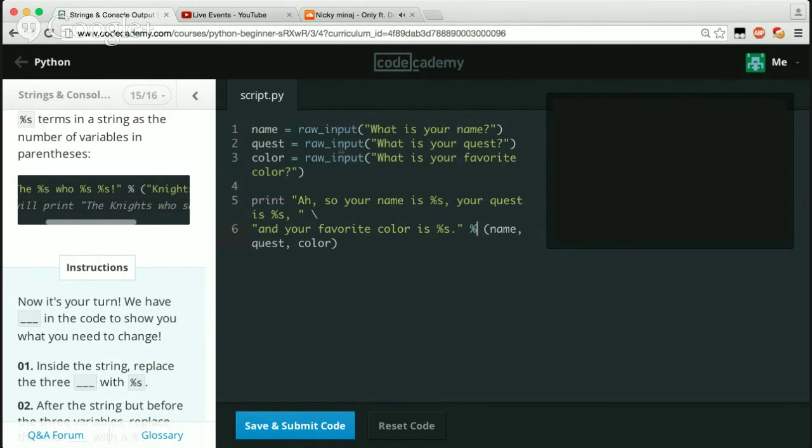What this is probably going to do is give us a pop-up box that asks what's your name, what's your quest, and what's your favorite color, right in the editor. Let's try it. Yep, just like I thought. What is your name? I'm going to go ahead and say Caleb. What is your quest?